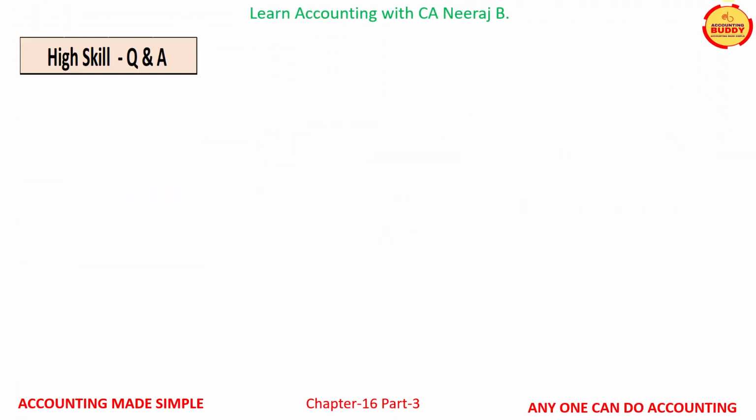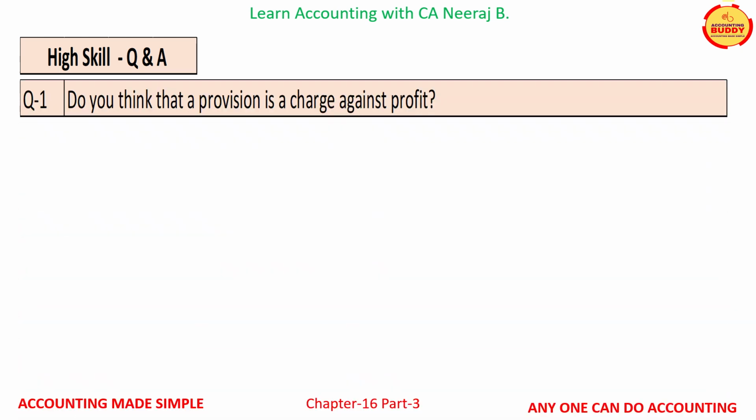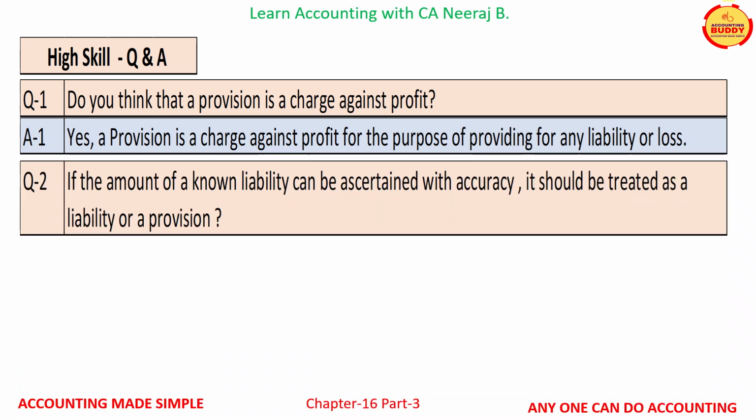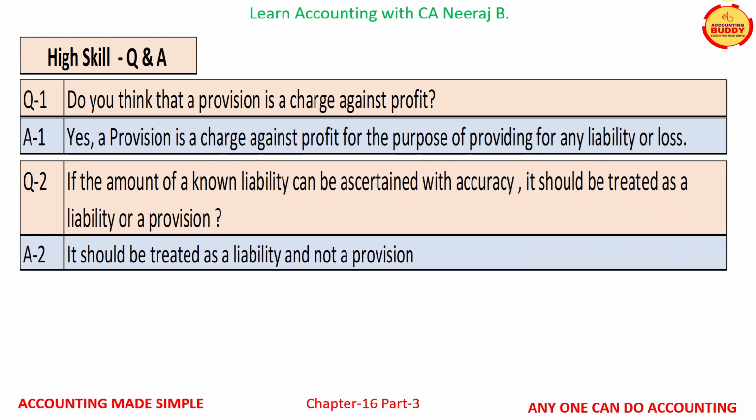In this section, we will take up a few high-skill questions and answers. Question number 1 is, do you think that a provision is a charge against profit? And the answer is, yes, a provision is a charge against profit for the purpose of providing for any liability or loss. Question number 2 is, if the amount of a known liability can be ascertained with accuracy, should it be treated as a liability or a provision? And the answer is, it should be treated as a liability and not a provision.